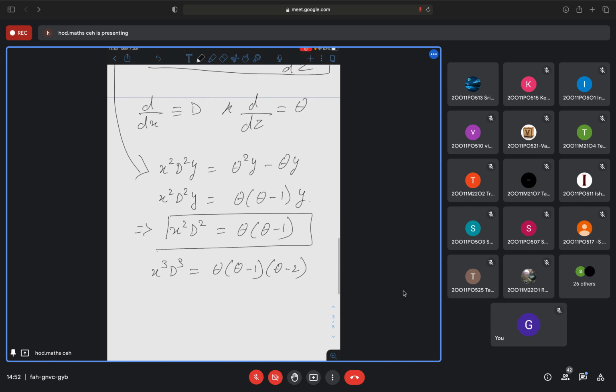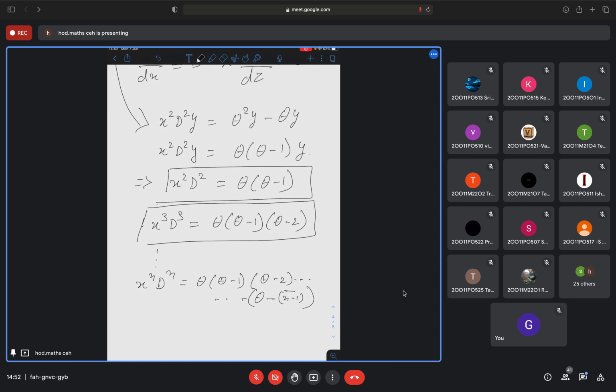Similarly, for nth order, x to the power n D to the power n will be equal to what? Theta into theta minus 1 into theta minus 2, and so on up to theta minus n minus 1. So these substitutions I have to make.